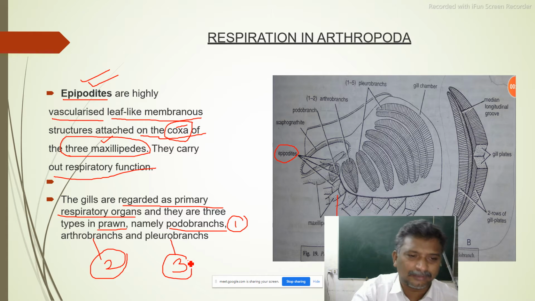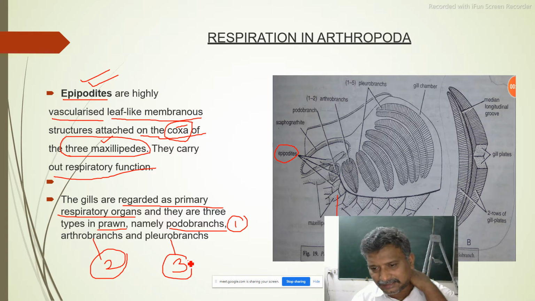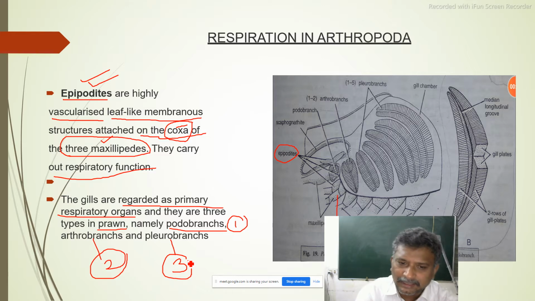Anybody in the class, how many kinds of respiratory organs are there in the prawn? Three kinds. Sir, simply we are learning. We think we don't know anything. In our brain nothing is there regarding the respiratory system of arthropoda. Simply we will try to develop the knowledge of respiratory system in arthropoda now. So the gills are regarded as primary respiratory organs. Yes, we agree that. And there are three kinds. What are the three kinds?